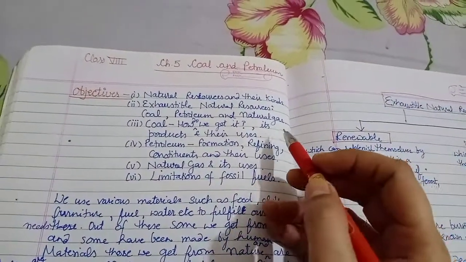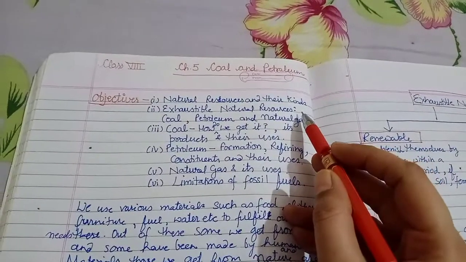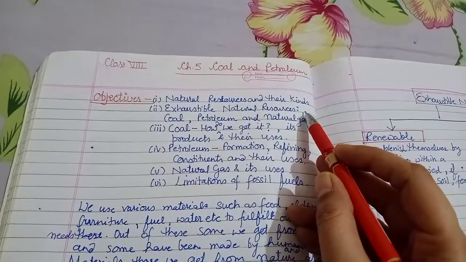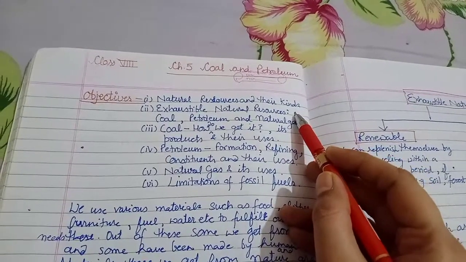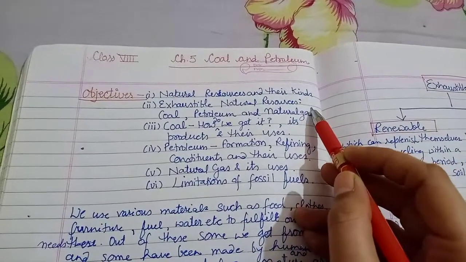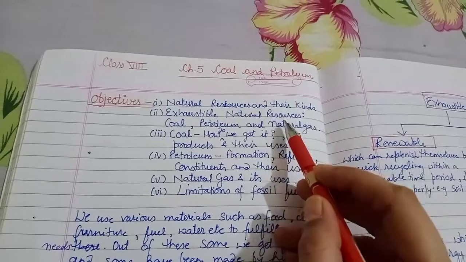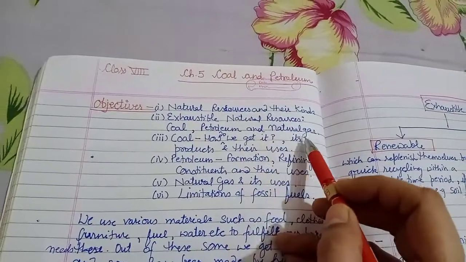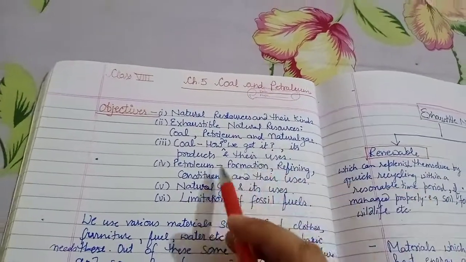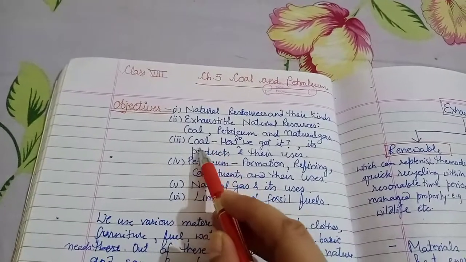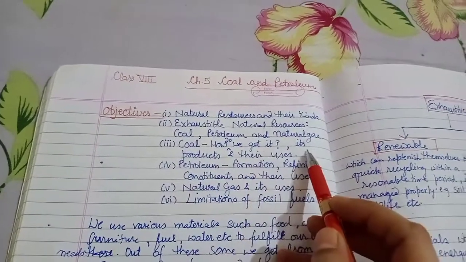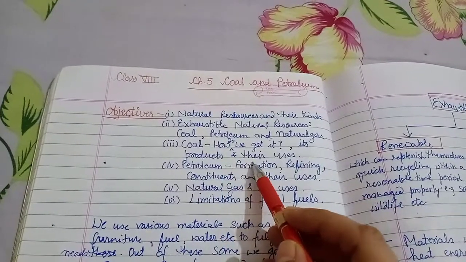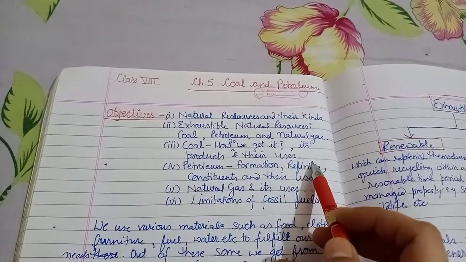First of all, we will do the objectives. Objectives are to learn the natural resources and their kinds, exhaustible natural resources, for example coal, petroleum and natural gas. First of all, out of these three, we will take coal: how do we get it, what are its products and their uses.